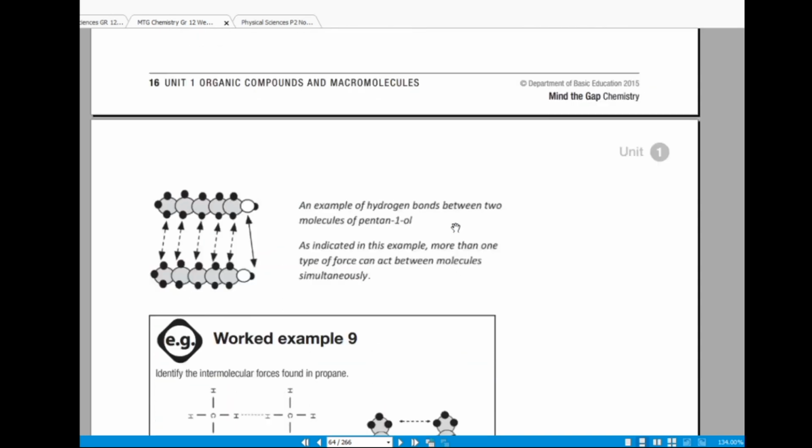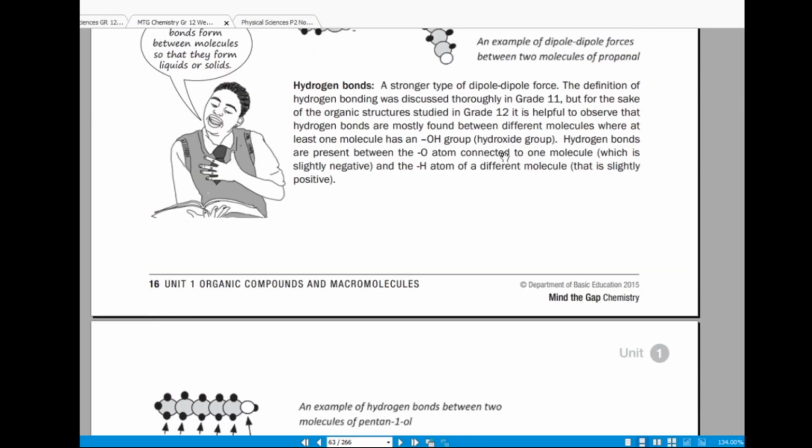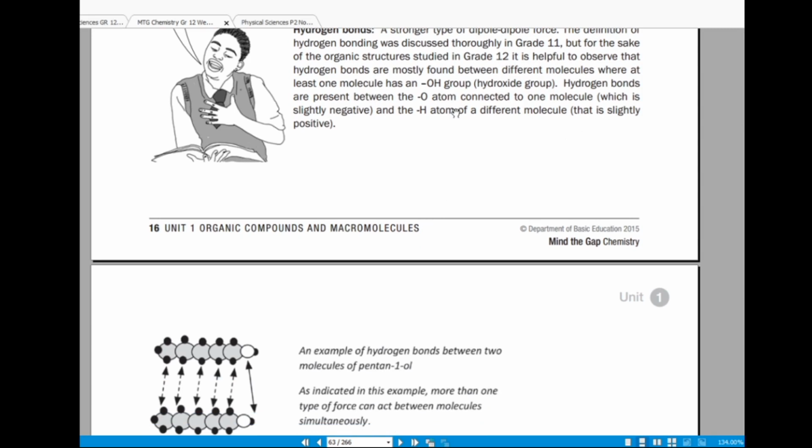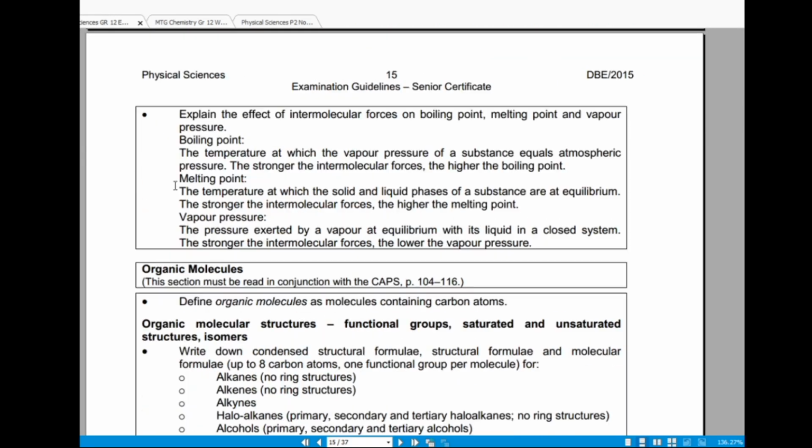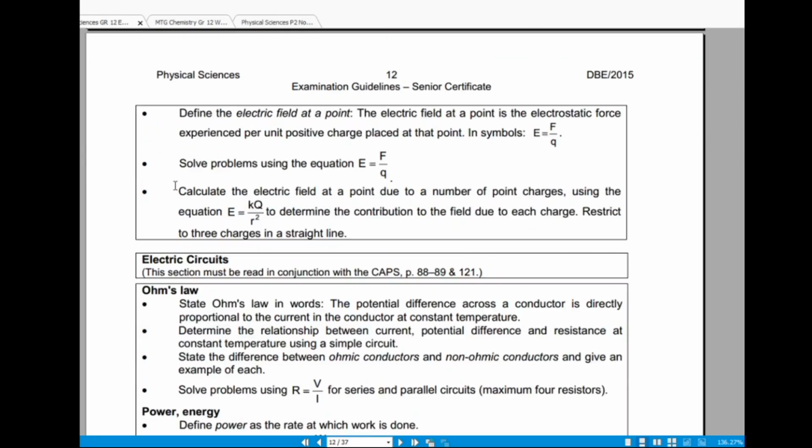An oxygen atom or an OH group needs to be present for a hydrogen bond. Let me just see how they discuss intermolecular forces in the exam guidelines.